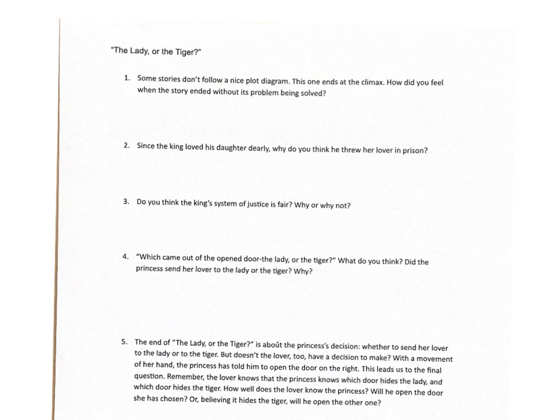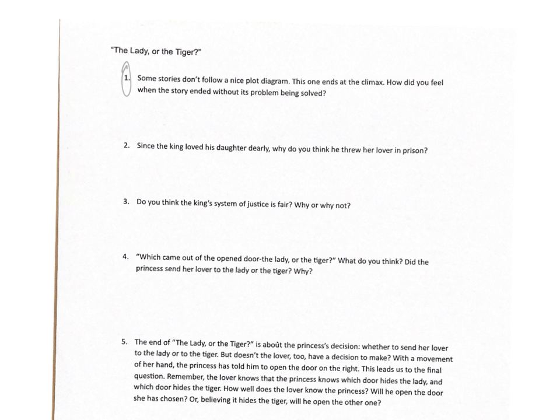So for this worksheet, this should be on the back of your anticipation guide. And these are just questions that you'll answer after reading. A lot of them are opinion-based, so there's not really a technical right or wrong answer, but you still need to kind of back up your reasoning with evidence from the story. So let's look at number 1 here. Some stories don't follow a nice plot diagram. This one ends at the climax. How did you feel when the story ended without its problem being solved?